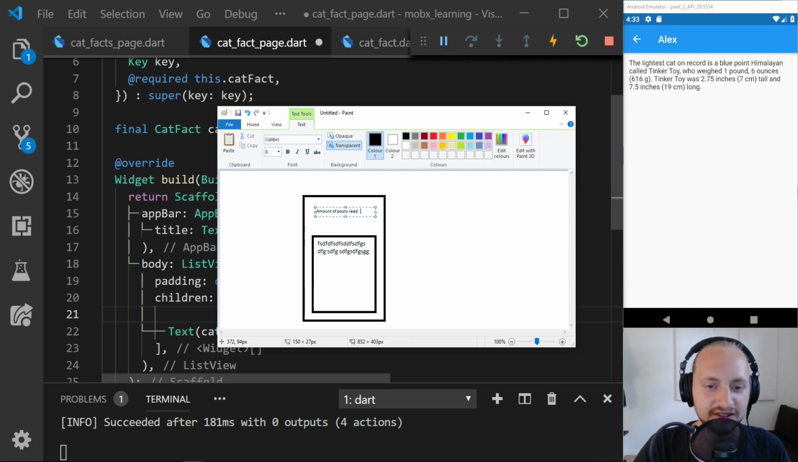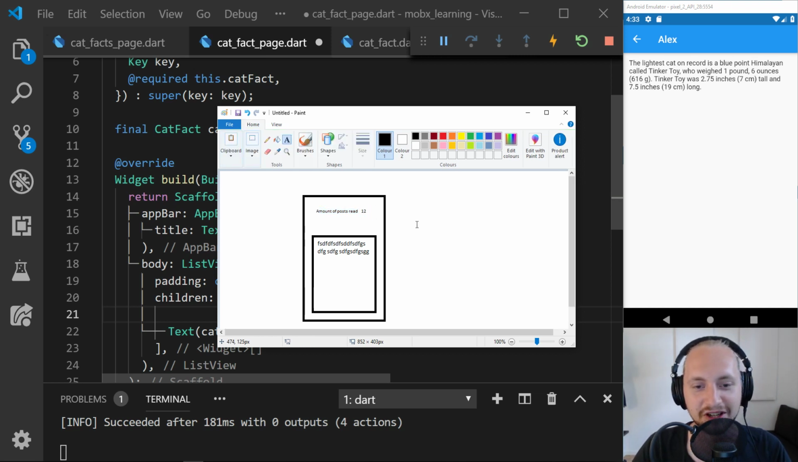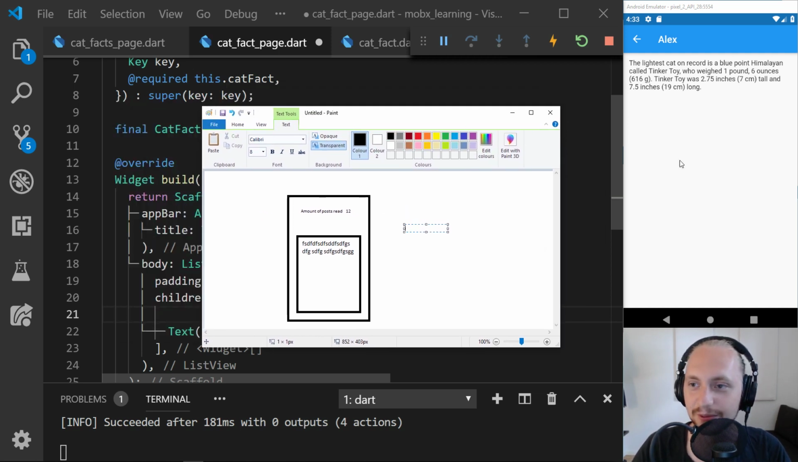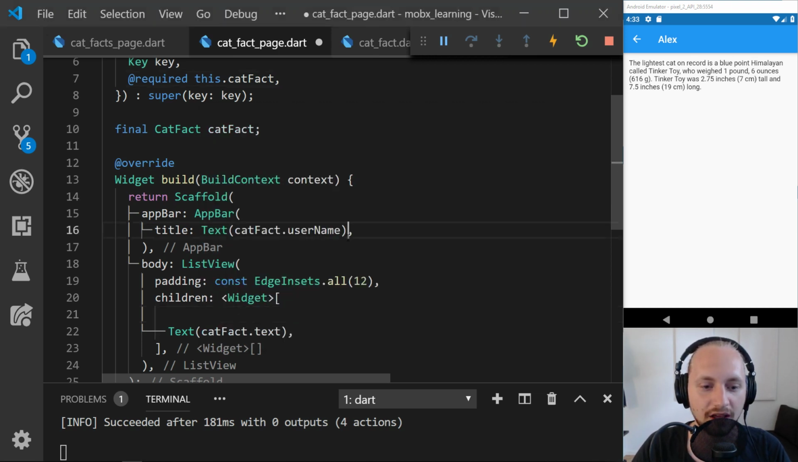And then maybe it says like 12 here. Something like that. It doesn't really matter how we do it. I just want to make something like that so we can have that data that we are storing and display that in multiple places.